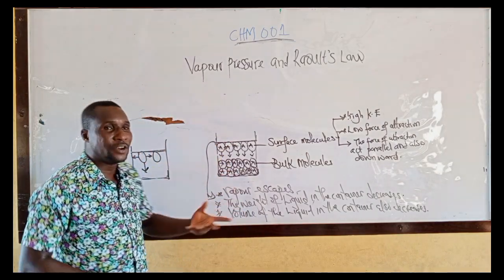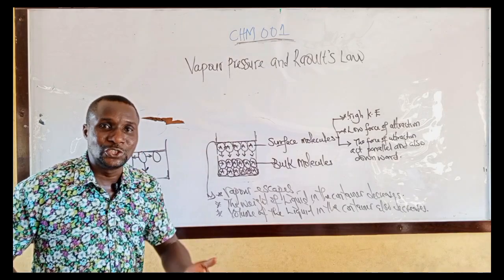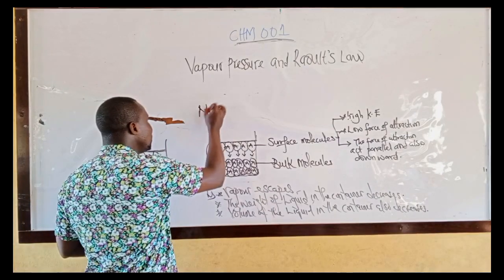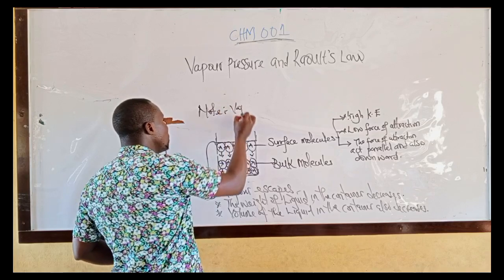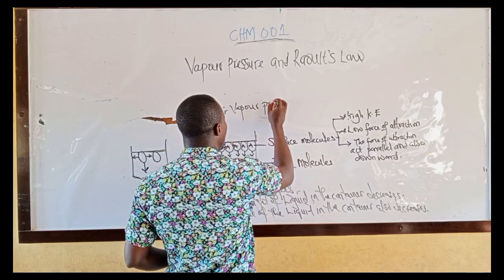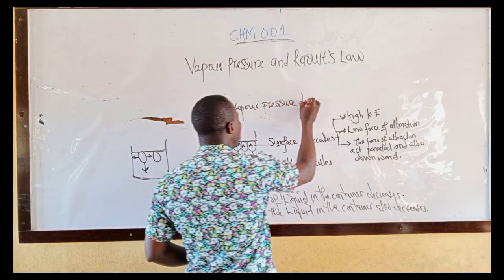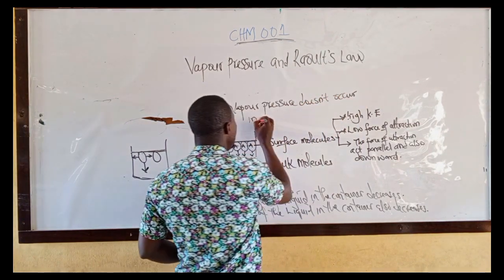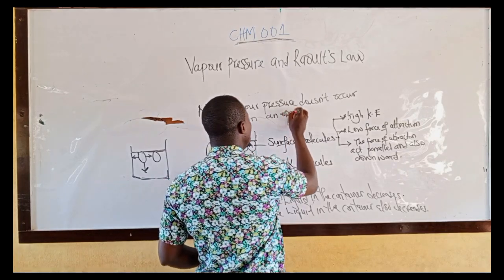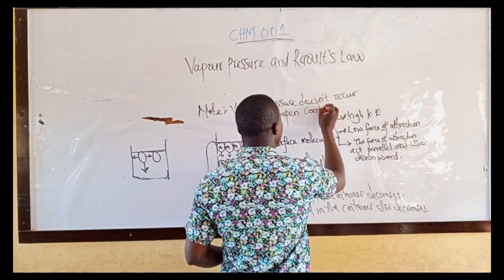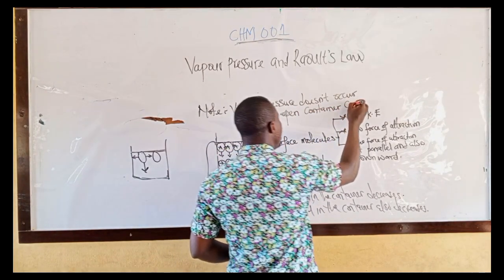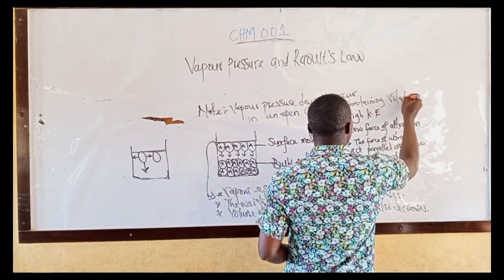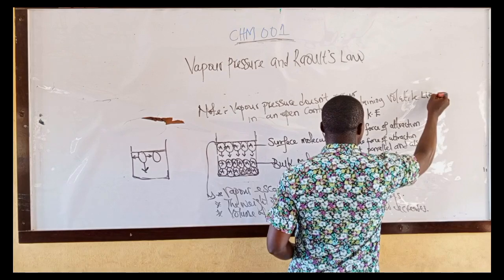That means in an open container, vapor pressure cannot occur. Take note. Vapor pressure does not occur in an open container containing volatile liquids.